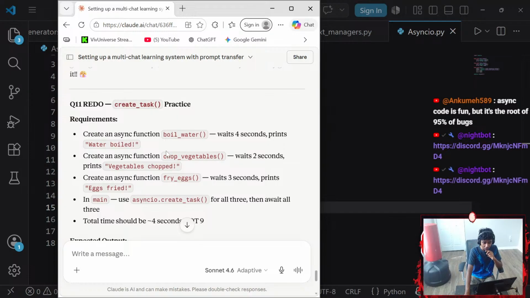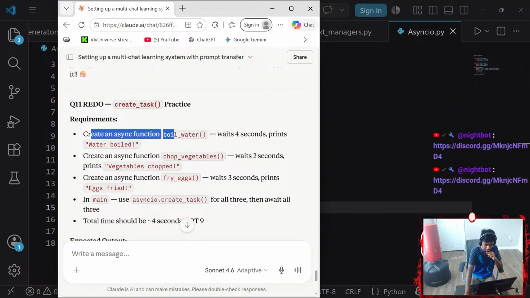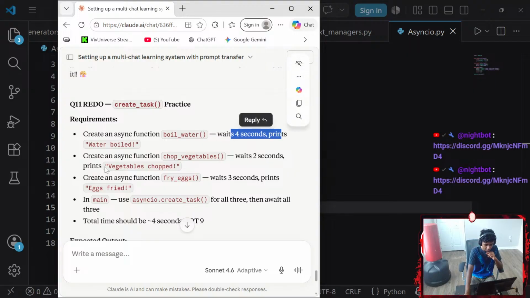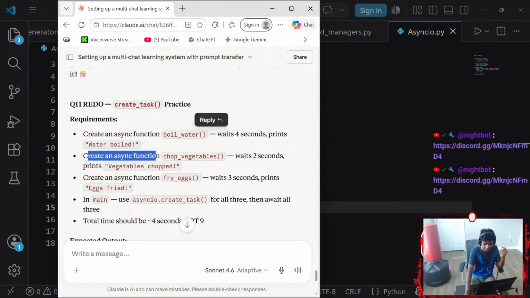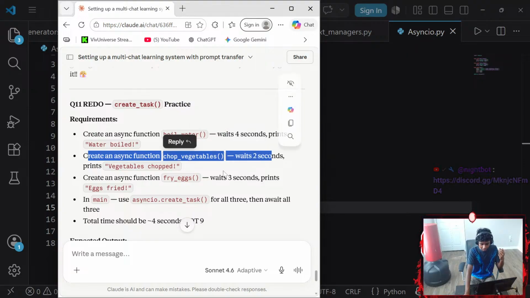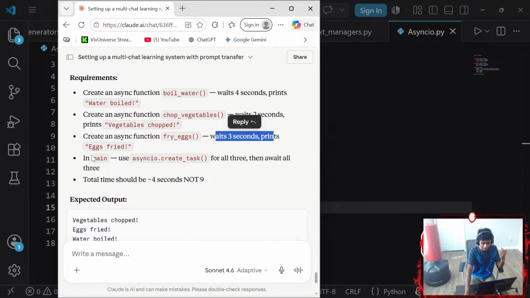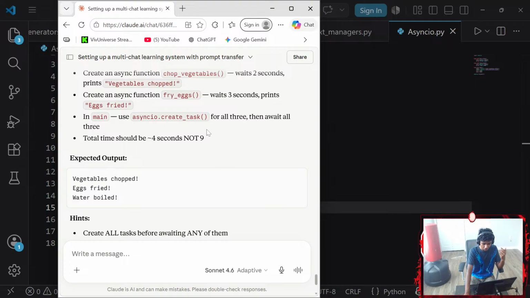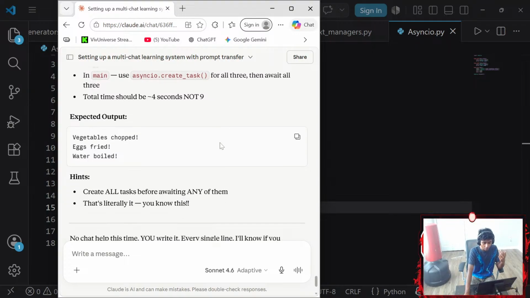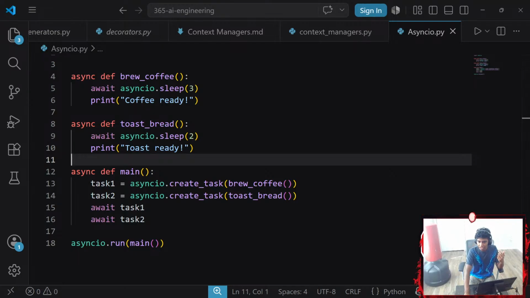Okay, question 11. Redo. Create an async function called boil_water that waits for 4 seconds, prints water boiled. Create an async function for chop_vegetables that waits for 2 seconds, then prints vegetables chopped. Create an async function for fry_eggs, waits 3 seconds, then prints egg fried. In the main function, use asyncio.create_task for all 3, then await all 3. Okay, I think I don't even need the instructions. Actually, I do need the instructions because I already forgot the coroutine functions that I need.